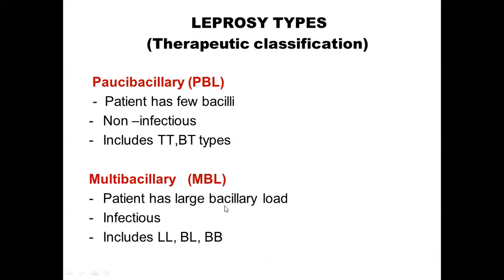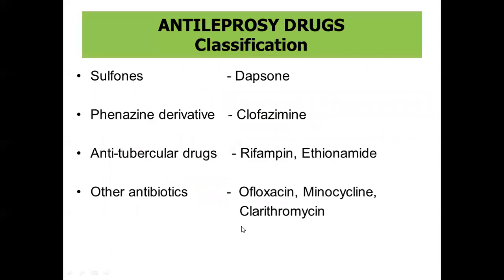And this includes lepromatous leprosy and the other intermediate types, that is the borderline lepromatous and borderline types of leprosy. Now we'll see the classification of anti-leprotic drugs. Under this we have sulfones, example dapsone, and the phenazine derivative clofazimine. Anti-tubercular drugs which are also used for leprosy treatment are rifampin and ethionamide.